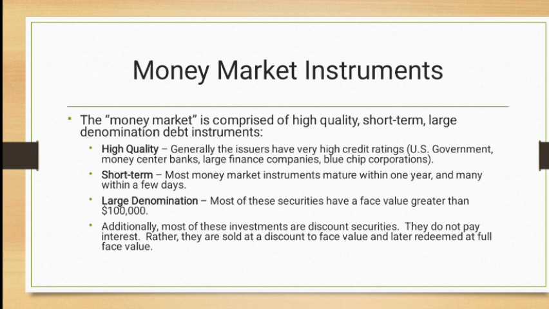Private organizations or government organizations both issue large denomination money market instruments when they are in need of money, but the face value is usually sold at a discount. Like if the face value is 1 lakh, it is sold at 95,000, 98,000, 99,000. The 100 or 1,000 rupee discount which is given to the general public or big investors is usually given to attract them to buy this large denomination money market instrument, and when they are paid back, they are paid at face value. Like if it is written 1 lakh, it will be redeemed at 1 lakh. But when they are circulated to the investors for buying by the companies or by the government, they are given at a discounted rate.